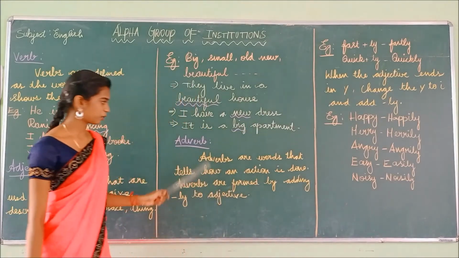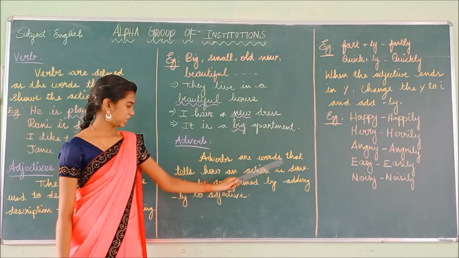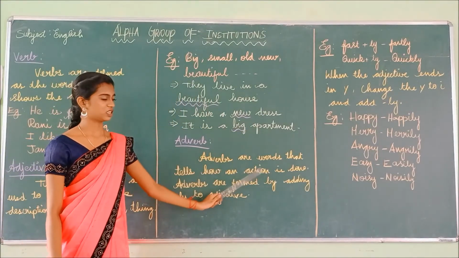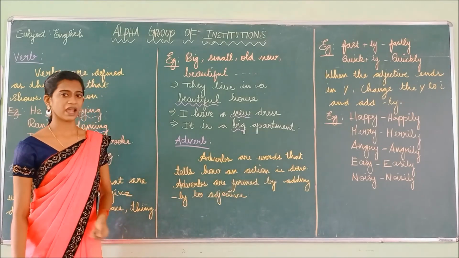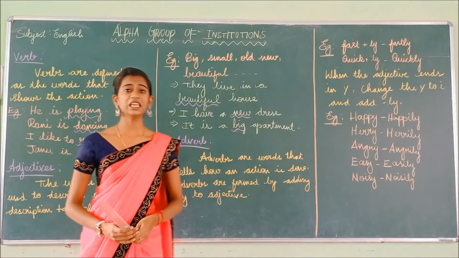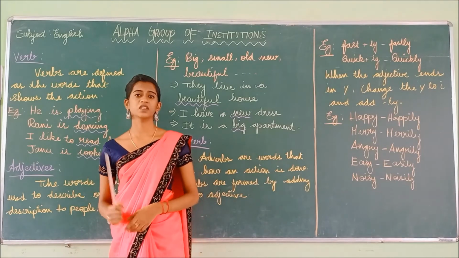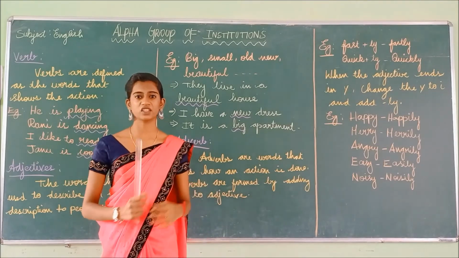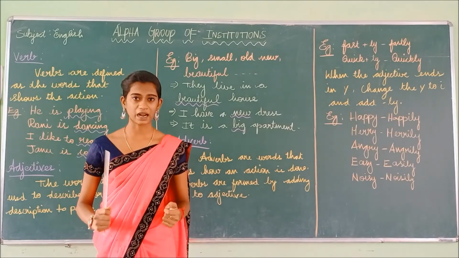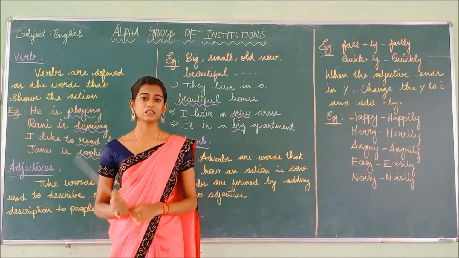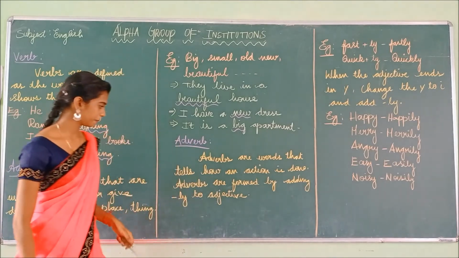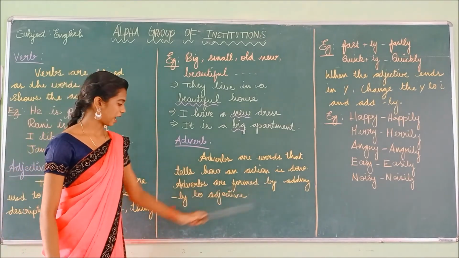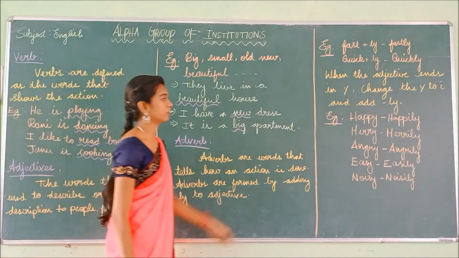Have you understood what is meant by adverb? Adverbs are words that tell how an action is done. For example, he runs slowly. So slowly is the adverb. It tells us how the action has been done. So a boy is running very slowly. So it describes the action. Adverbs are formed by adding ly to the adjective.